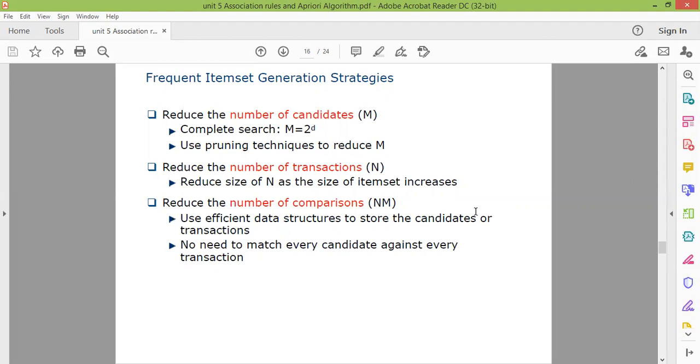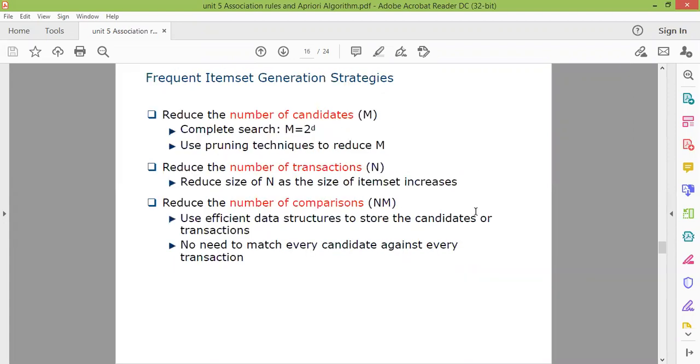Either you reduce the number of candidates, meaning the items A, B, C, D that you have, or reduce the number of transactions, or reduce the number of comparisons. All the algorithms we will study ahead, Apriori, incremental, and so many other algorithms, are based upon these strategies, on how to solve this particular problem of association rules.